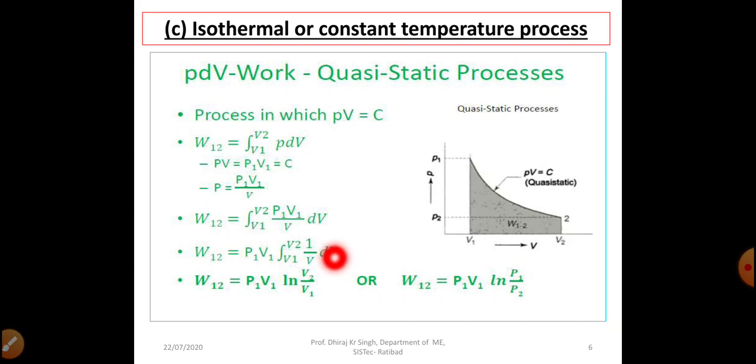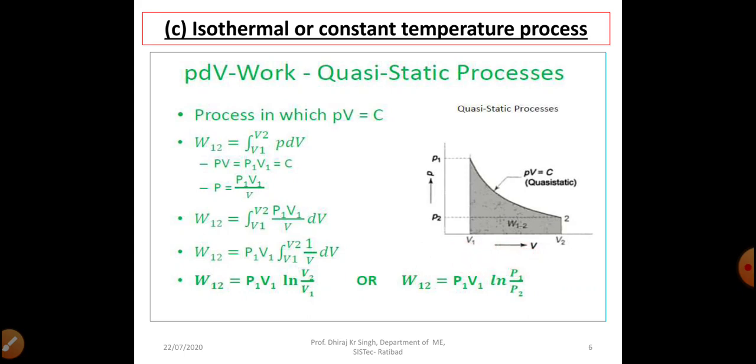Again we integrate and get P1 V1 ln V2 by V1, as I discussed earlier in the last slide. So directly we can also write W12 is equal to mRT ln V2 by V1, or W12 is equal to P1 V1 ln V2 by V1, or W12 is equal to P1 V1 ln P1 by P2.